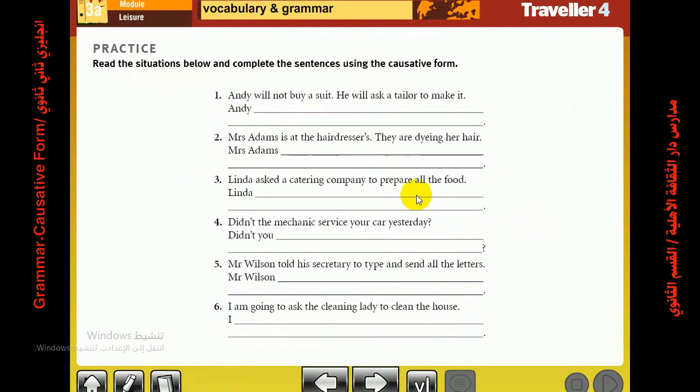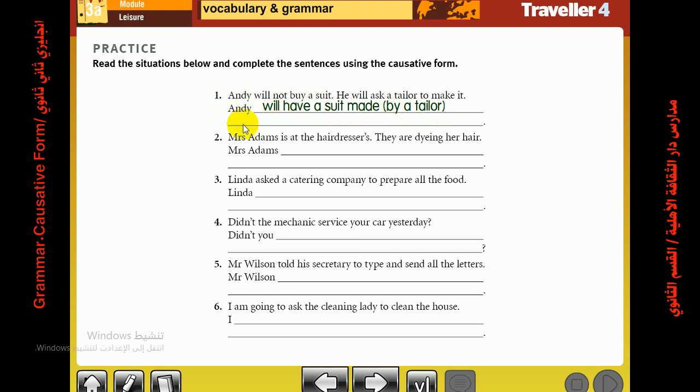We have practice. Read the situations below and complete the sentences using the causative form. Number 1, Andy will not buy a suit. He will ask a tailor to make it. So, Andy will not be the doer of the action. He will ask someone else to do this service for him. So, Andy will have a suit made by a tailor.